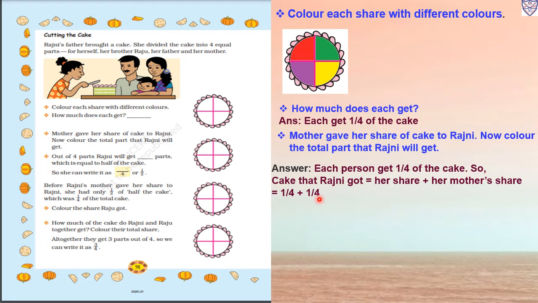So the denominators are the same, 4 and 4, so we directly add 1 plus 1, which is 2 upon 4. So that is half. 2 upon 4 means in the table of 2, 2 will also come and 4 will also come. So we will cancel: 2 ones are 2 and 2 twos are 4. Means that is half of the cake. Hence Rajni got half part of the cake. Out of 4 parts, Rajni will get dash parts, which is equal to half of the cake.